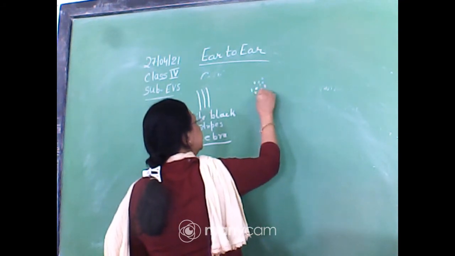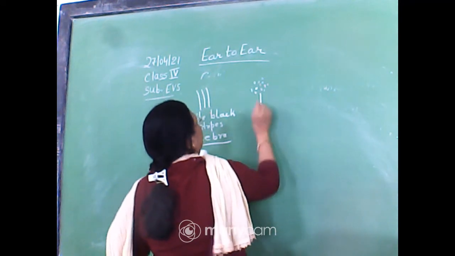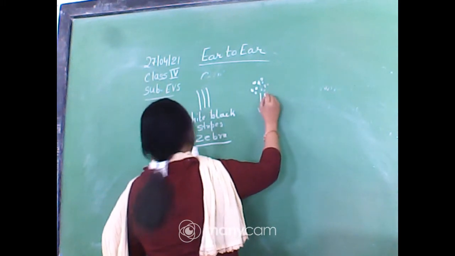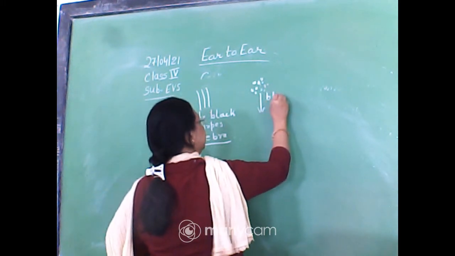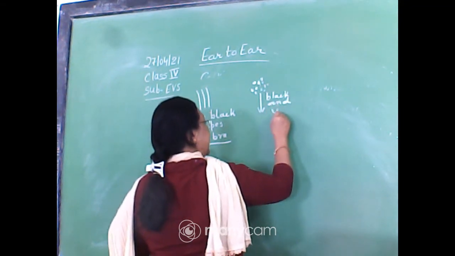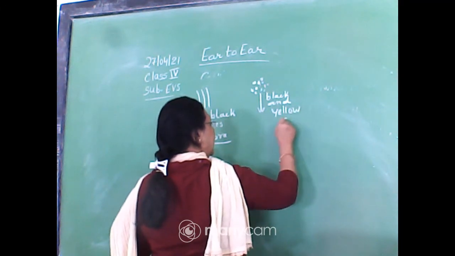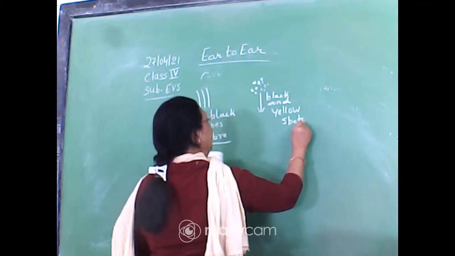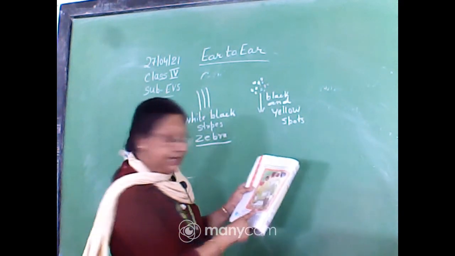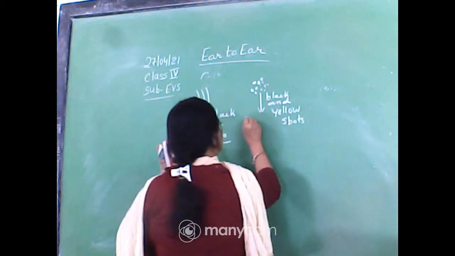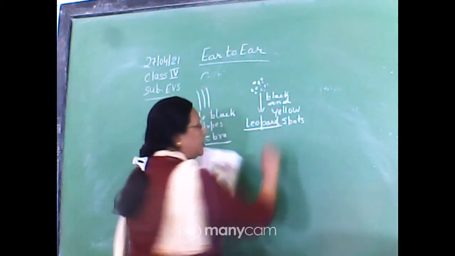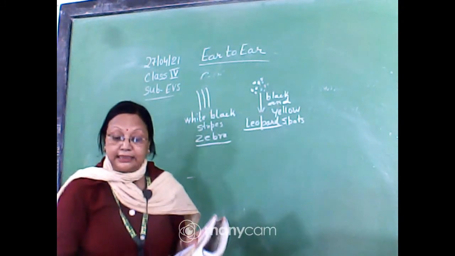You can see these spots, black and yellow spots. This is the skin of leopard or cheetah. Yes, you can write this is leopard. Leopard or cheetah. Clear?